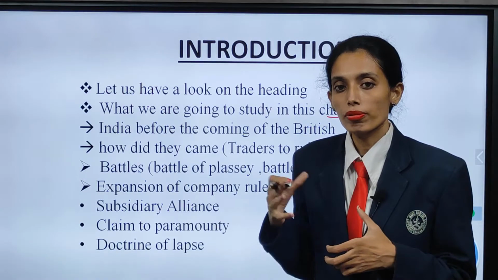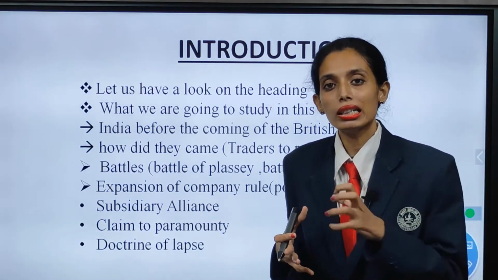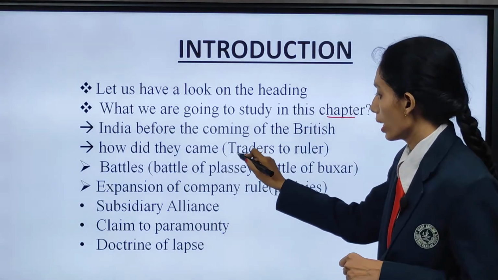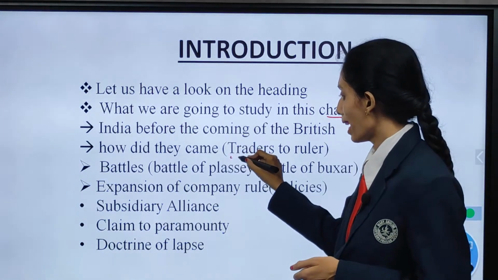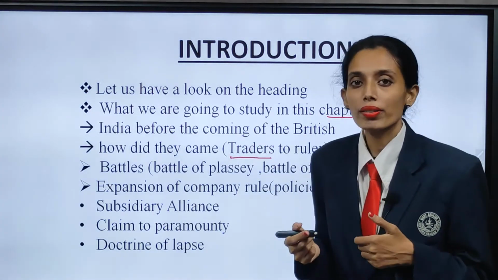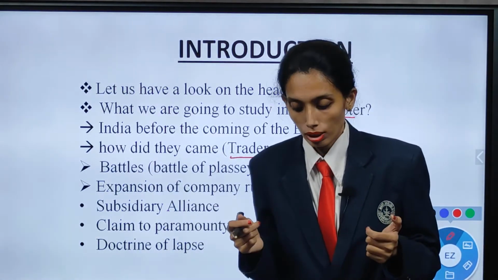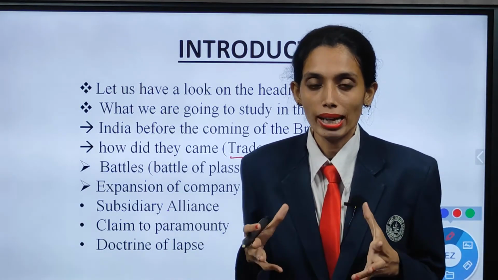Before the Britishers came to India, how was it, who was ruling, all the detail about it. How did the Britishers come? They came as traders and later on they became rulers. Then there was misunderstanding, which led to battles.